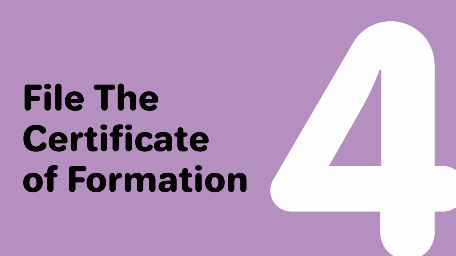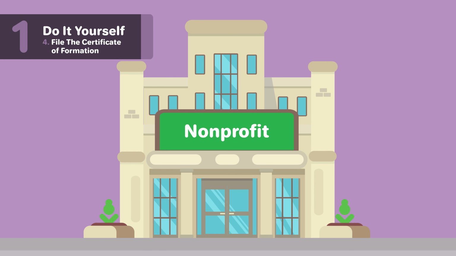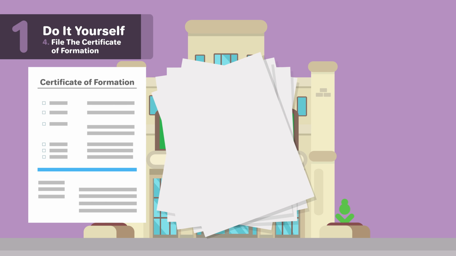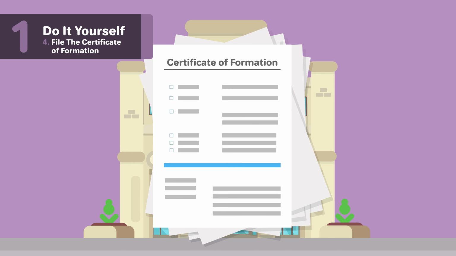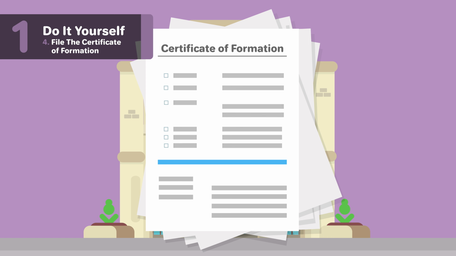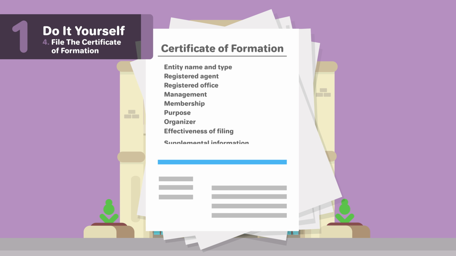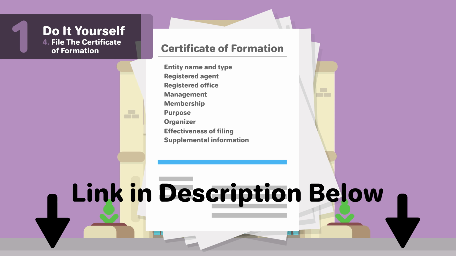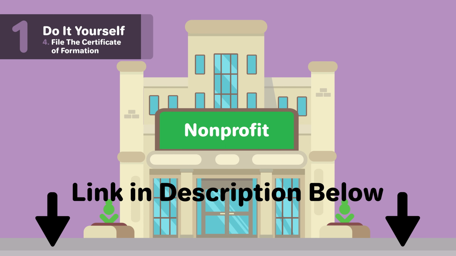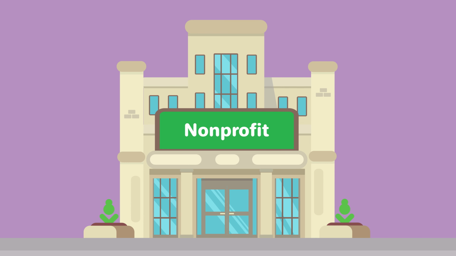4. File the certificate of formation. To form a nonprofit corporation, you will need to file official papers with Texas. In Texas, this is called the certificate of formation. Some possible information in the certificate of formation you may have to include is entity name and type, registered agent and registered office, management, membership, purpose, organizer, effectiveness of filing, and any supplemental information. For more information on the sections of Texas's Certificate of Formation, check out our page linked below.